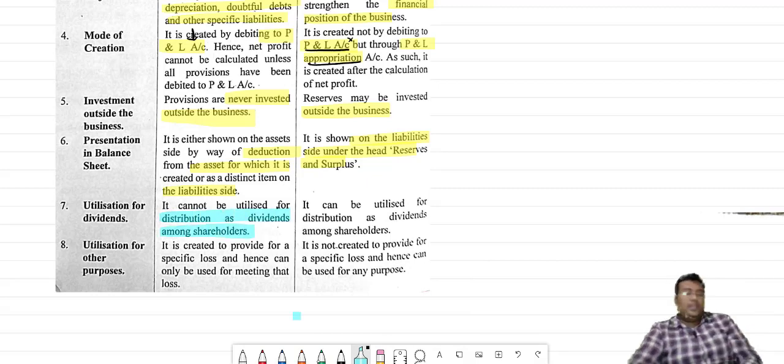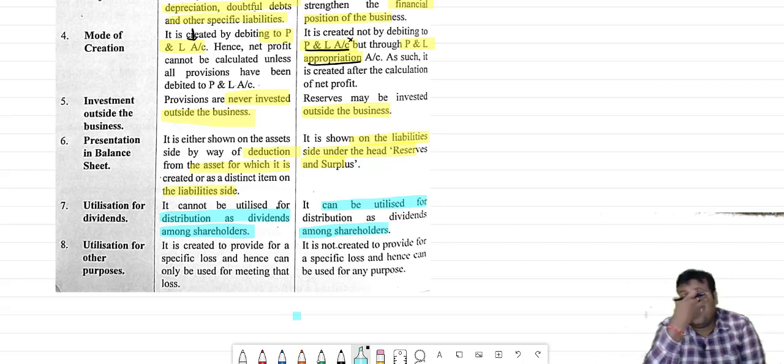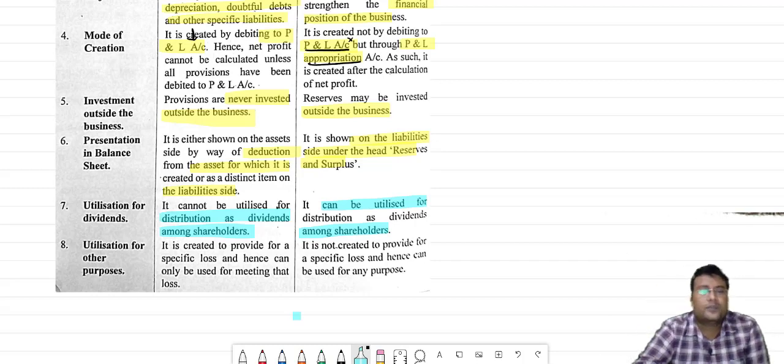One very important thing is that provisions cannot be utilized for giving dividend among shareholders. Suppose in some year there is a loss, but they have to maintain goodwill and that's why they want to distribute the dividend; they cannot utilize the money of provision. But to distribute the dividend among shareholders, they can utilize the money of reserve.